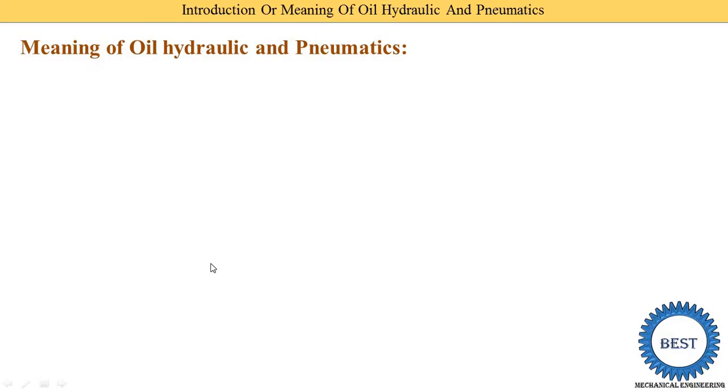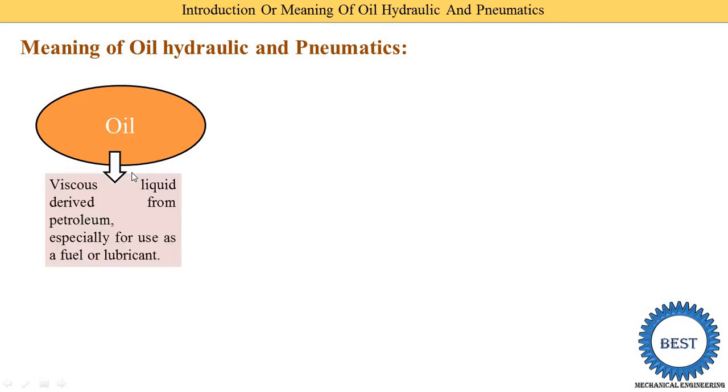So first we understand the meaning of oil hydraulics and pneumatics. This is one subject name, oil hydraulics and pneumatics. When you read this, you separate it into two words: one is oil hydraulics and the second one is pneumatics. But here I divide it into three separate words. First is the oil, second one is the hydraulics, and third one is the pneumatics. So the first word is oil. What is oil?